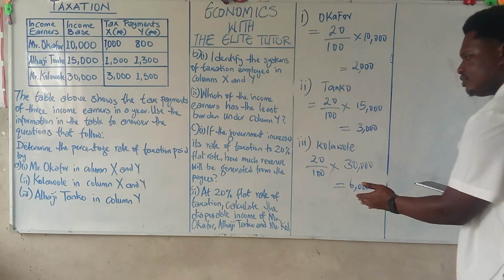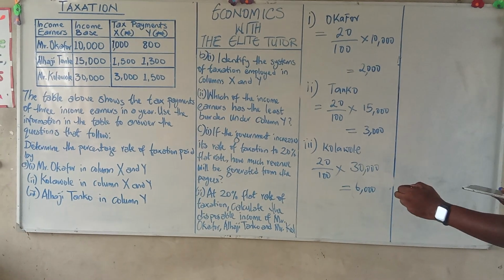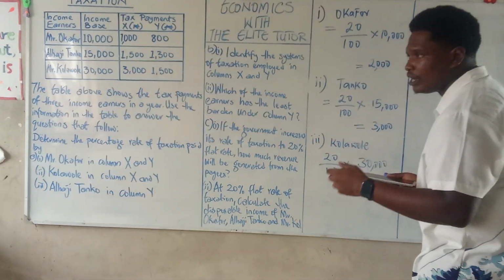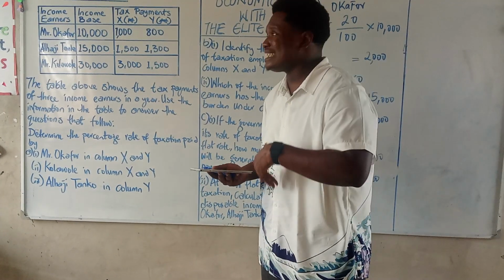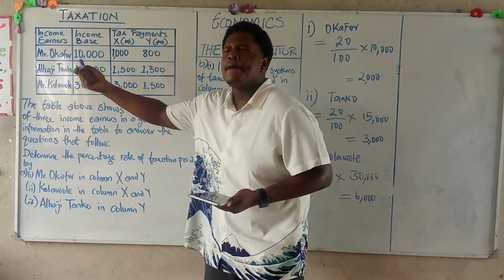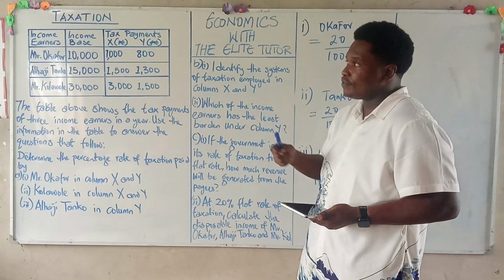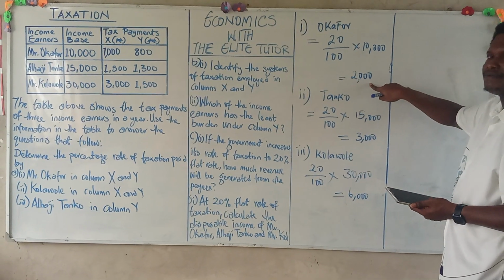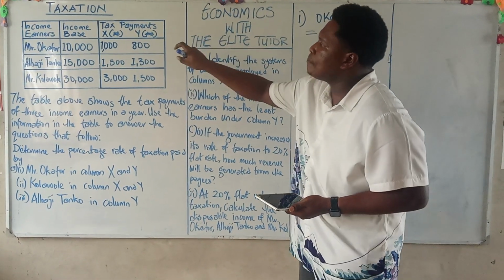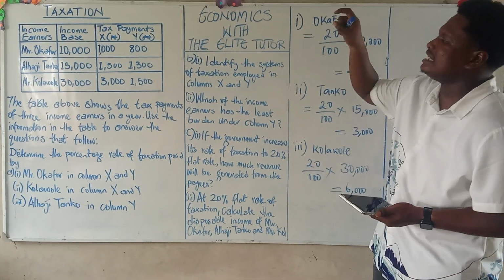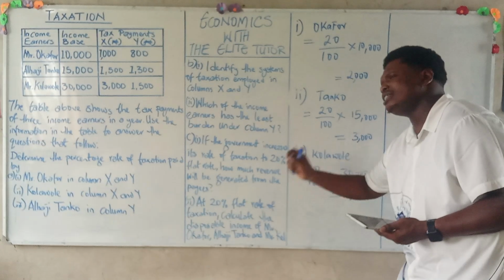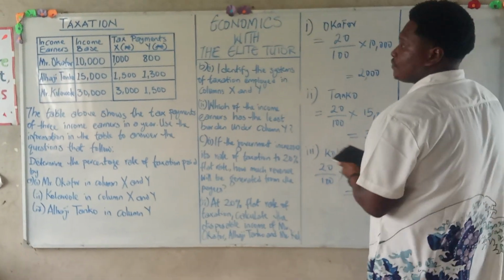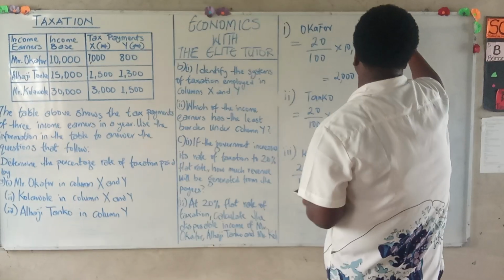At 20% flat rate of taxation, calculate the disposable income of Mr. Okafor, Alhaji Tanko, and Mr. Kulawole. So when we say disposable income, it simply looks at the difference of their income base and the 20% tax. So their income base, now for Mr. Okafor, we have that his income base is 10,000, and the monetary value of the 20% is 2,000. So let's calculate that. But first of all, let's go to the formula. We want to calculate that disposable income.